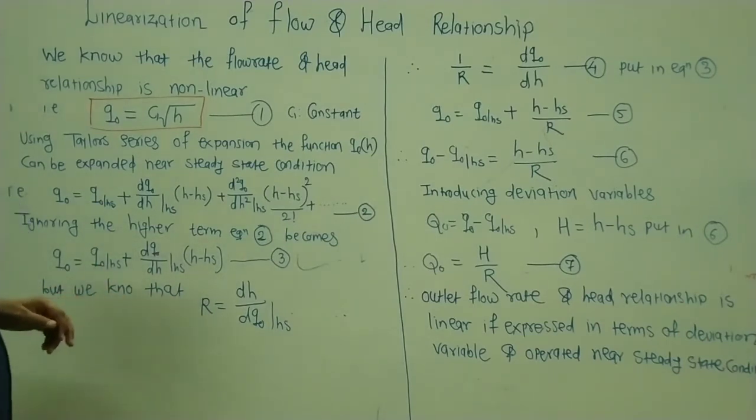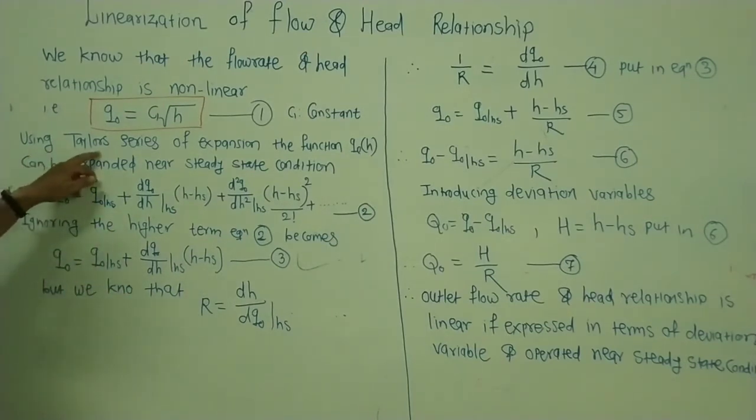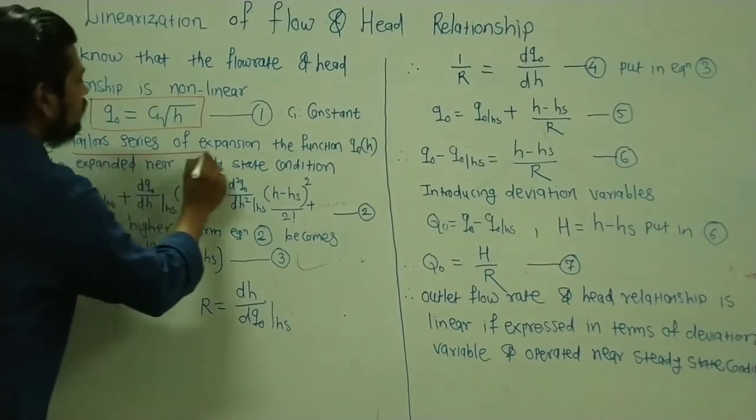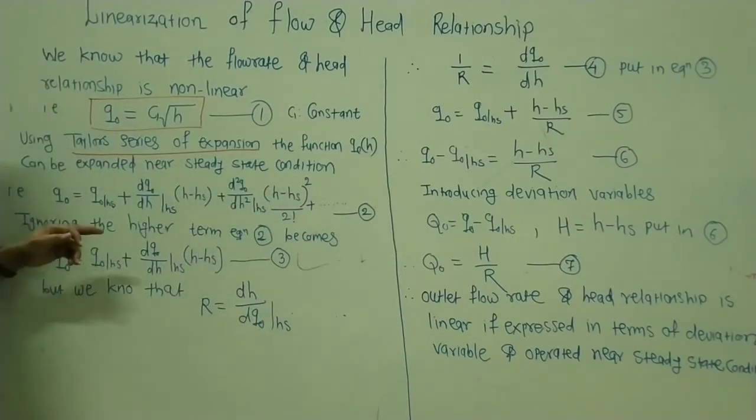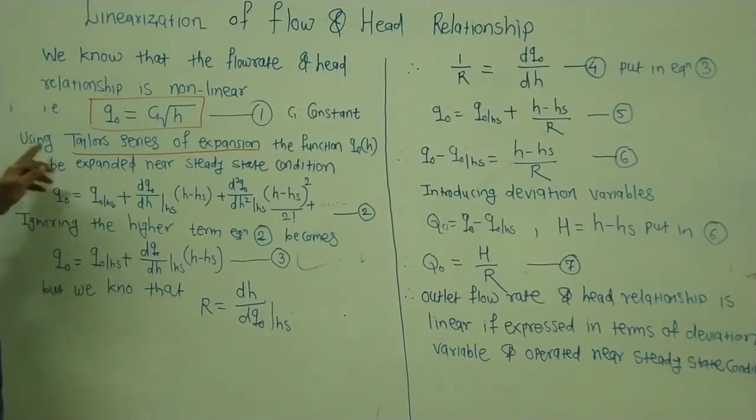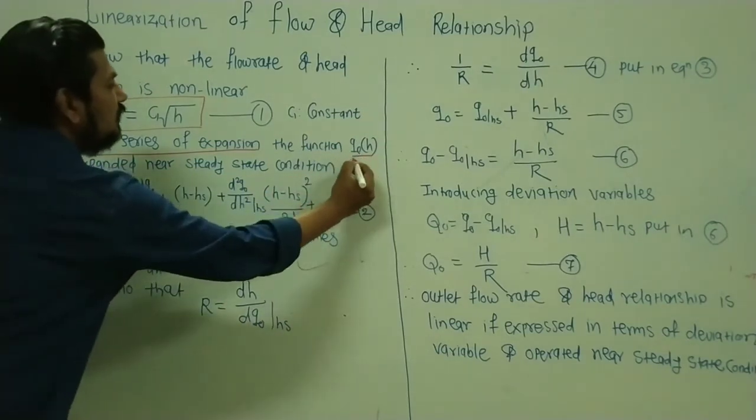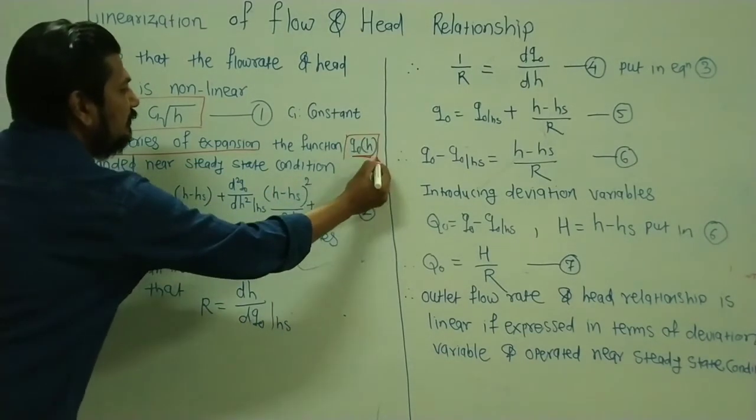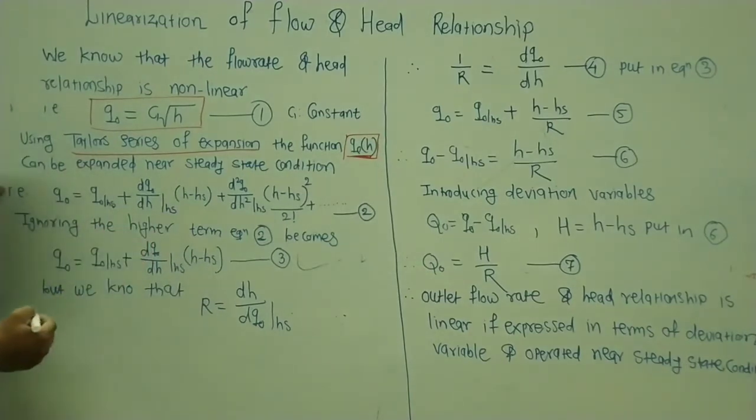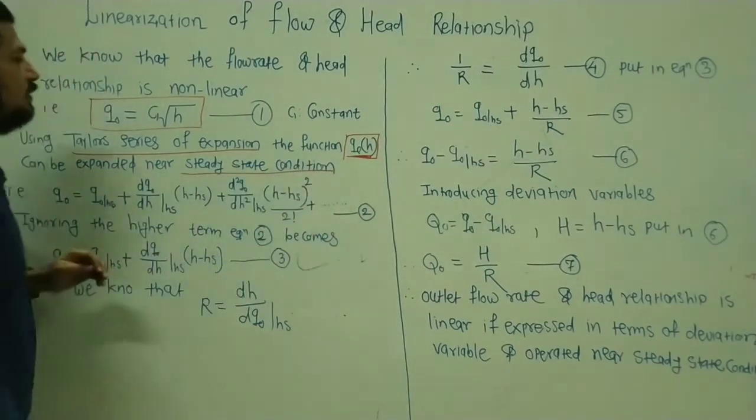So for that purpose, what I will do, as I have told earlier, I will use the Taylor series expansion method near its steady state condition of any system where I am applying the Taylor series expansion. So using the Taylor series expansion, I will expand the function Q0 of H near its steady state condition. This is very important: near its steady state condition.